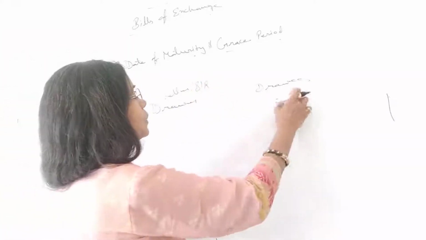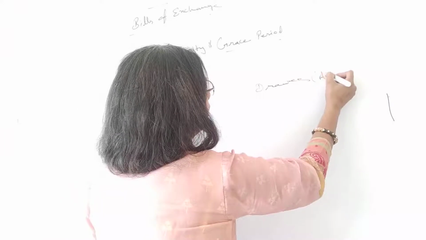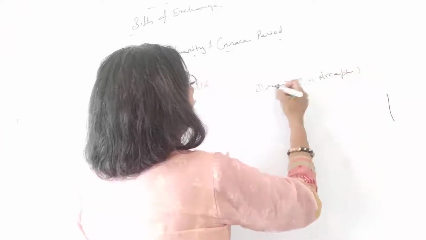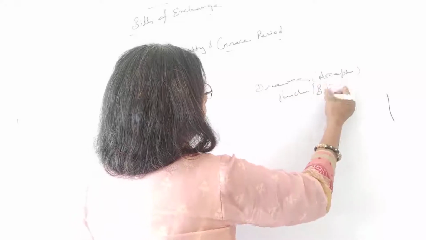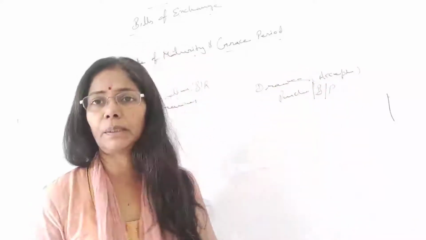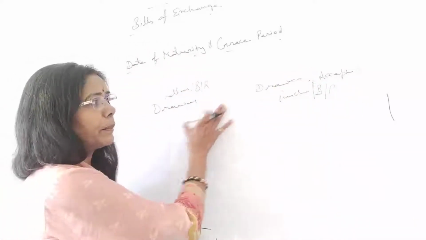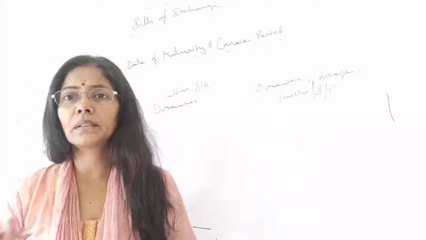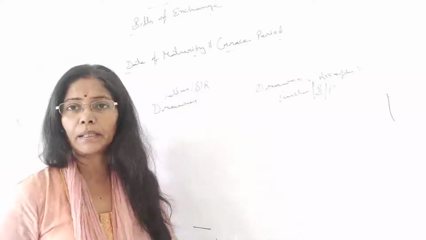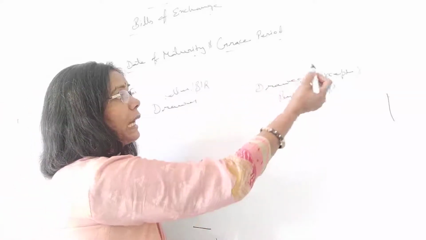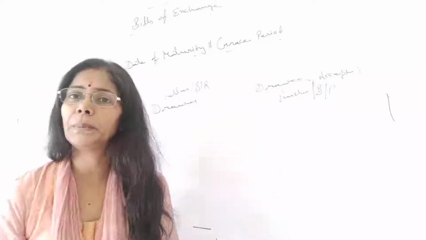And drawee is an acceptor and a purchaser also, and most importantly this is the BP wali party. We call it BR wali party and BP wali party. It's easy to understand, right? So seller, drawer is the BR wali party; drawee, acceptor and purchaser is the BP wali party.